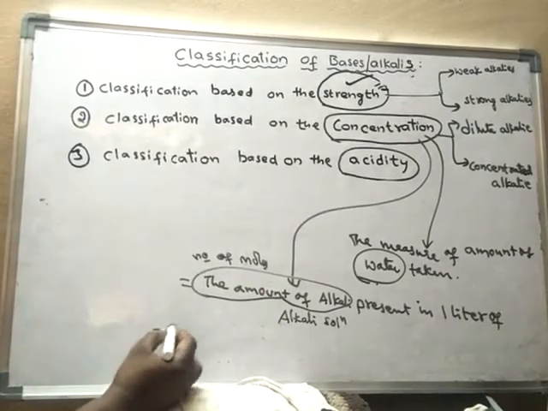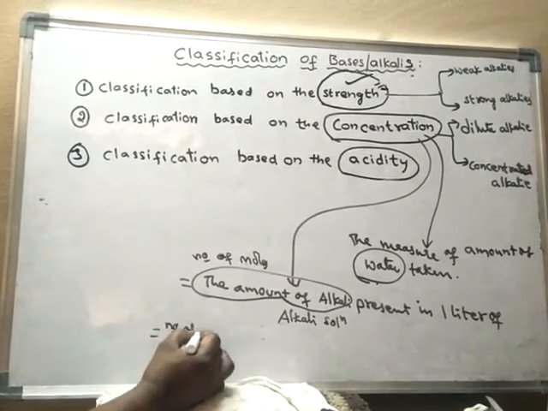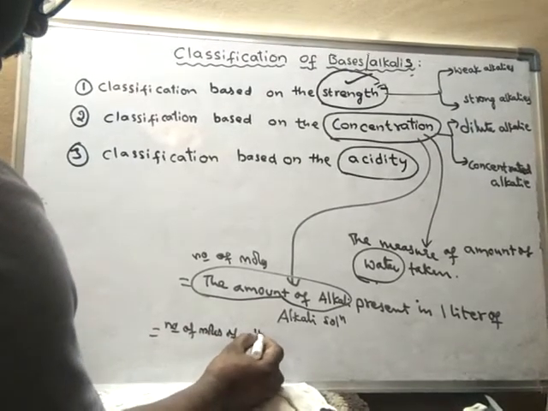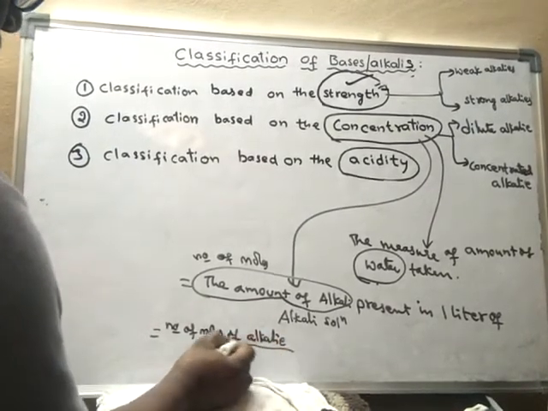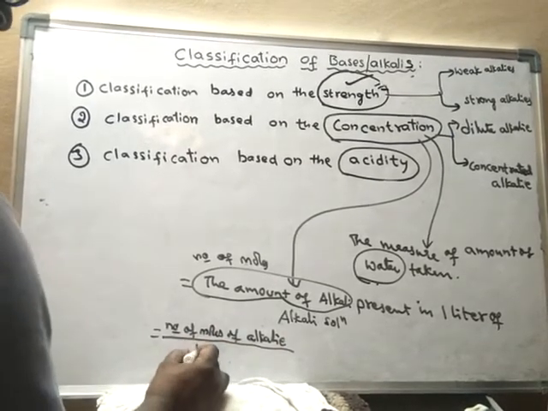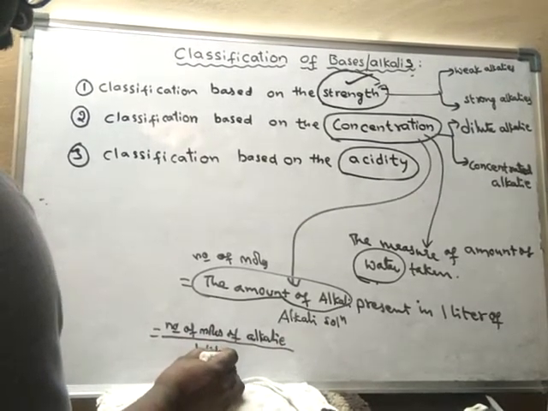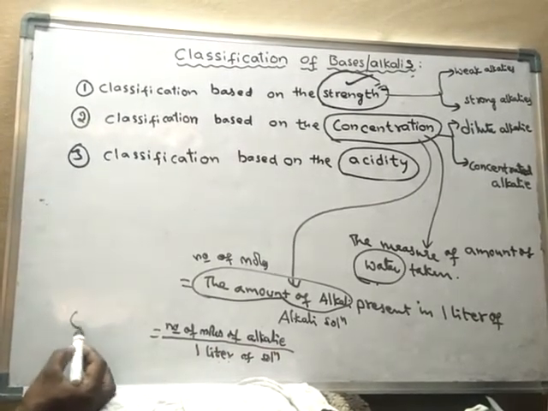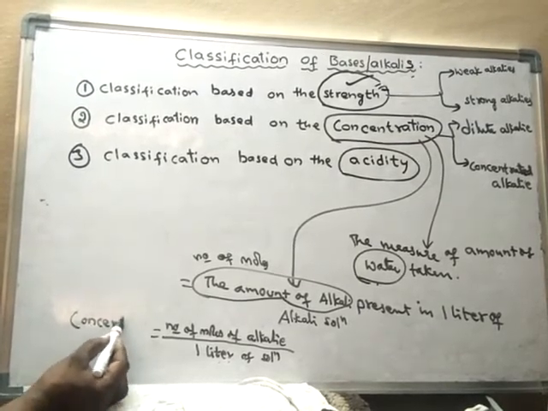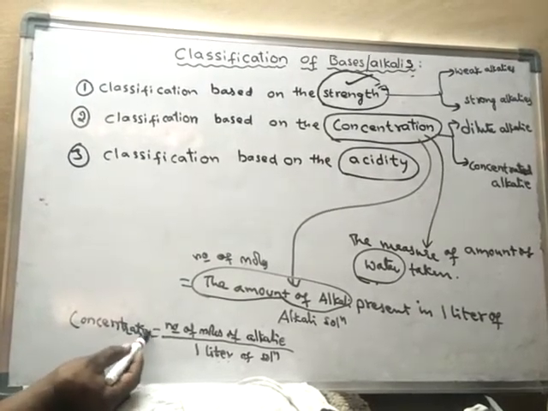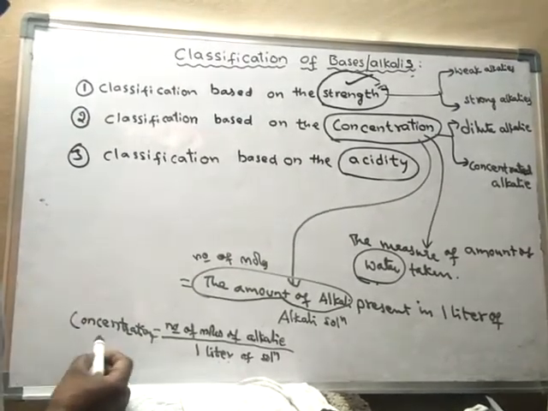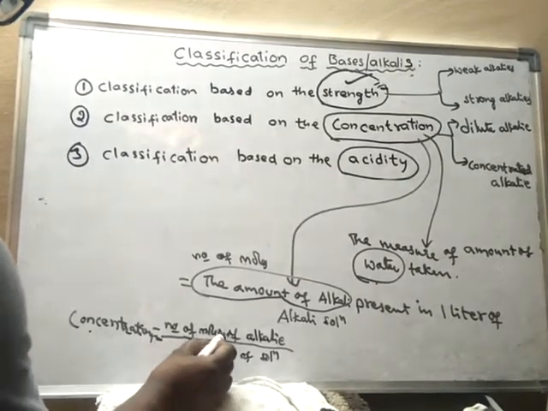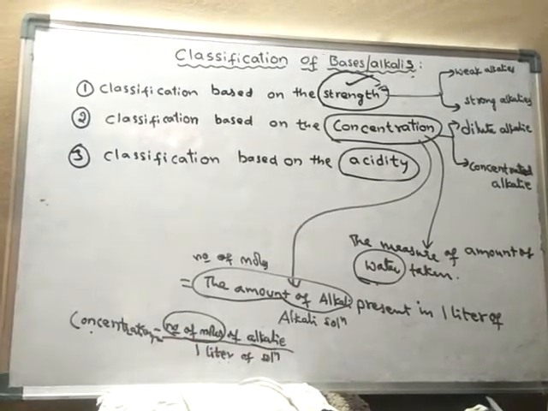That means the number of moles of alkali present in 1 liter of solution is called concentration. So remember that concentration is directly proportional to the number of moles of alkali.